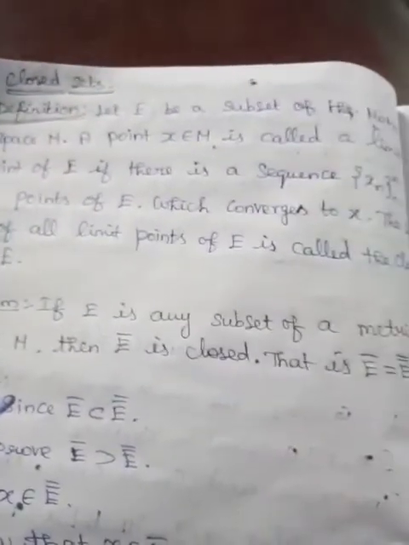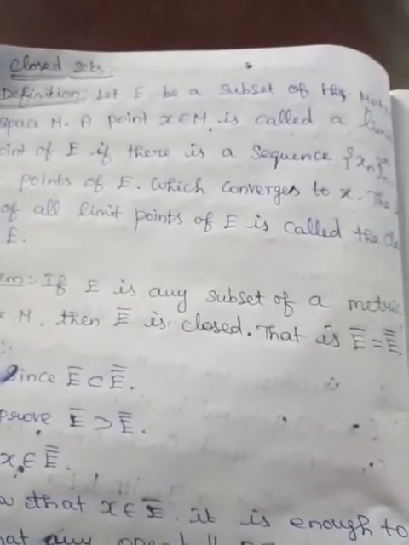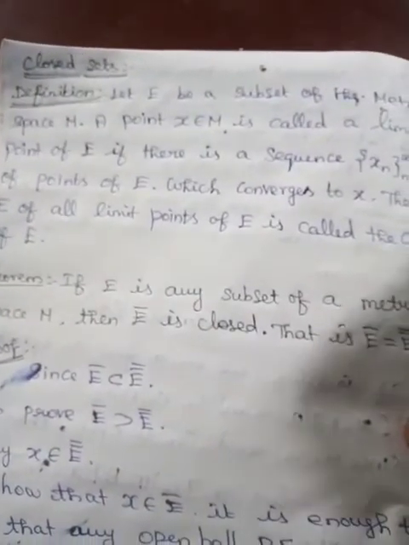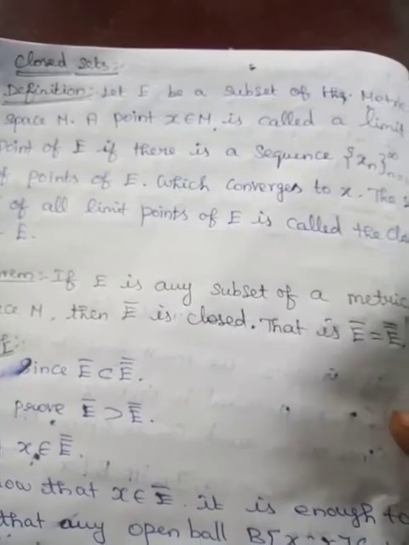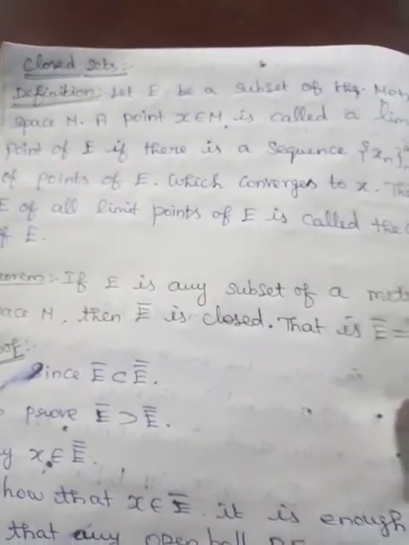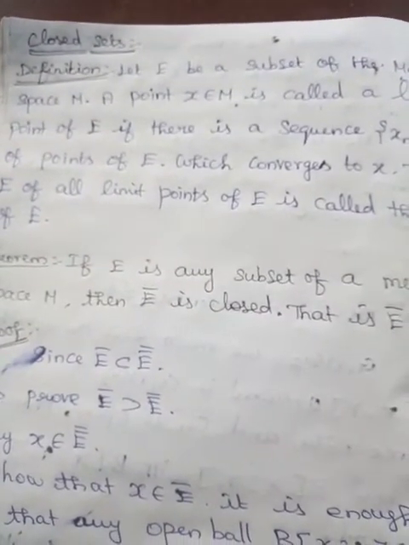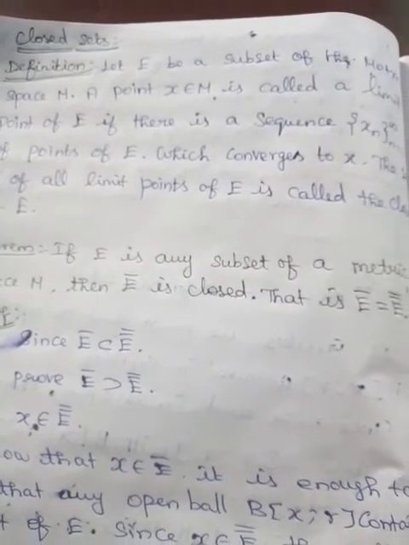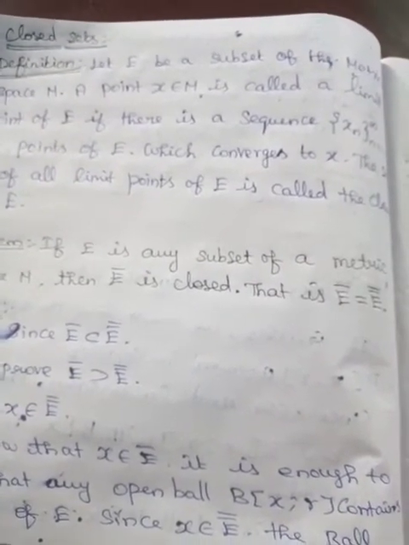Definition: let E be a subset of the metric space M. A point x belongs to M is called a limit point of E if there is a sequence xn, n equal to 1 to infinity, of points of E which converges to x.